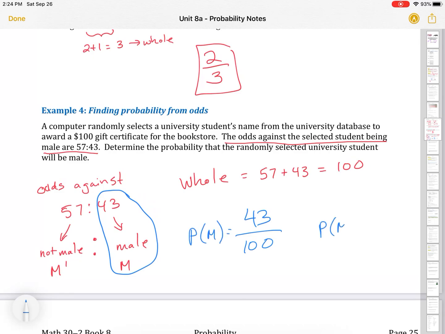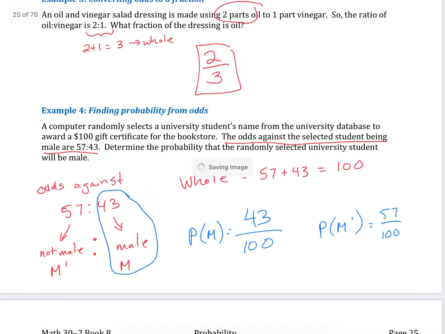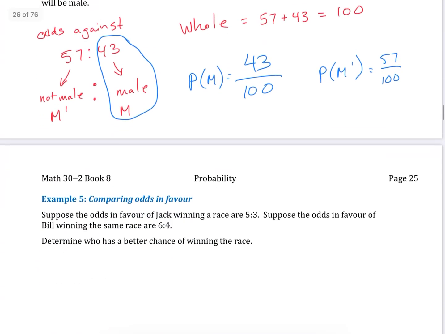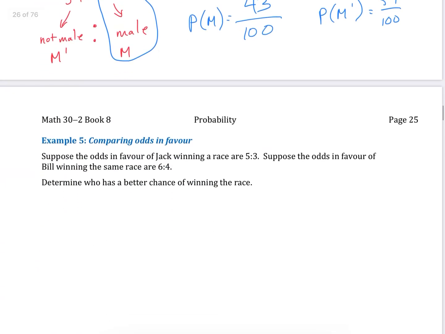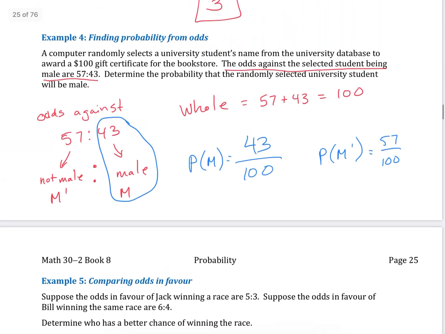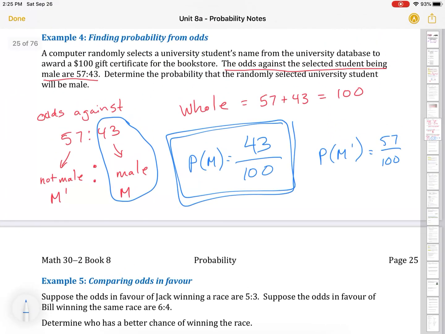So from here, we know that we have 43 males, so we can write 43 out of 100 is our probability that we will select male. Probability of selecting male prime will be 57 out of 100.